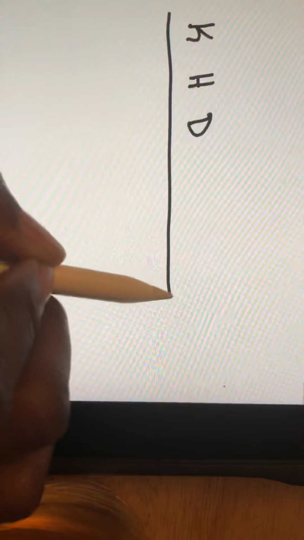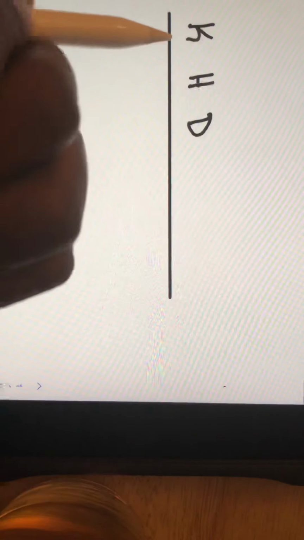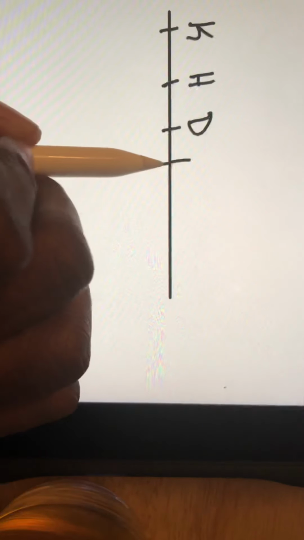and then we had hecto, and then we had deca, and then we had our base. Now I'm going to draw our scale here. So we got the kilo, hecta, deca, and then this right here was our base.